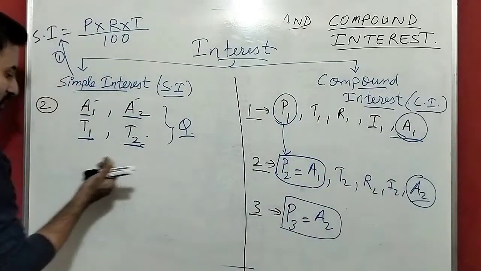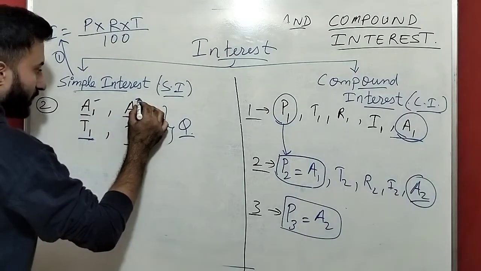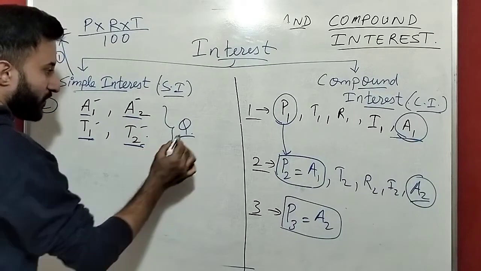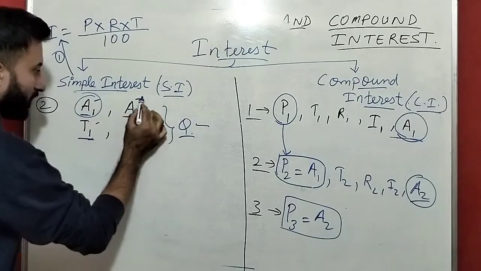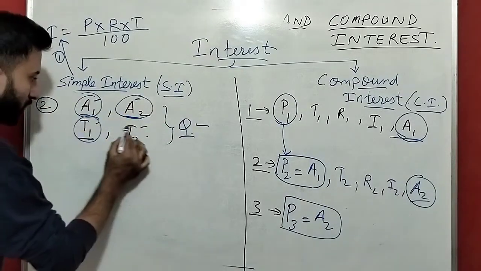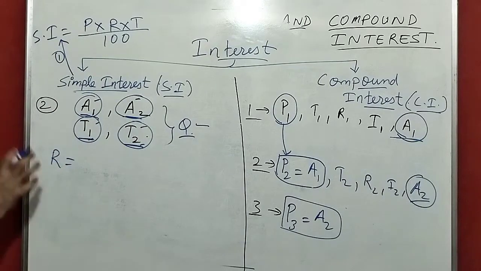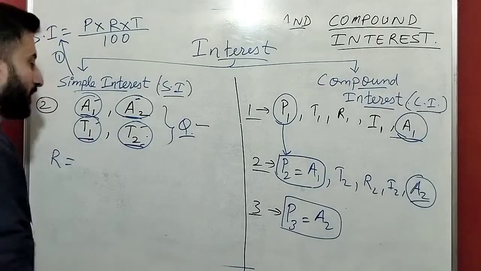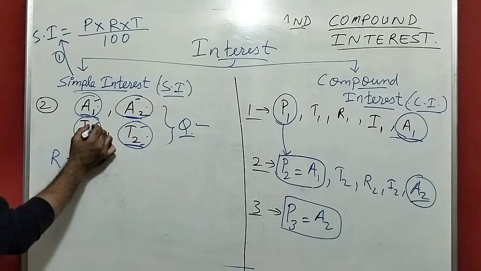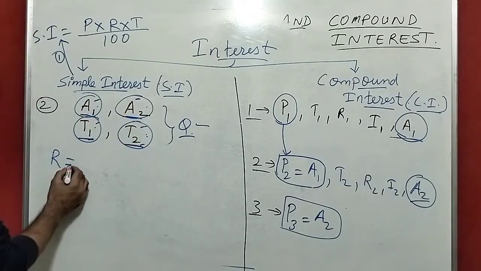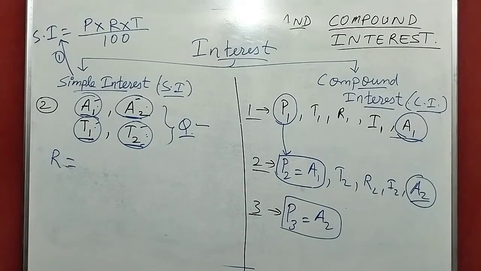If in the question two amounts are given and two time periods are given, while reading the question you will see that we have two amounts and two time periods. How to find the rate of interest? This question is for finding the rate of interest.